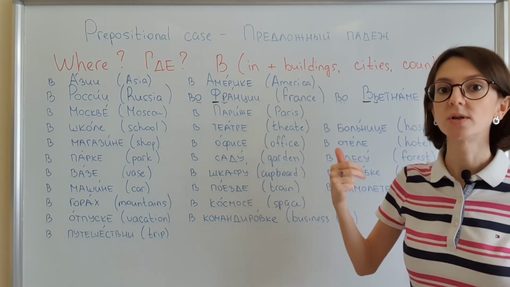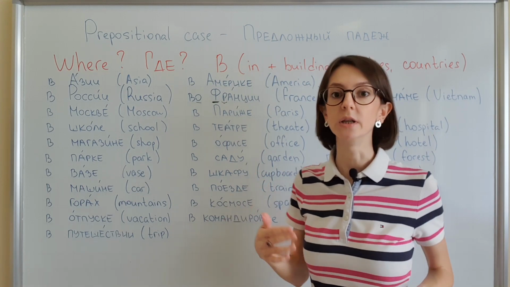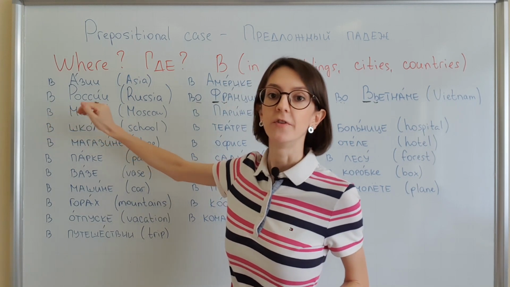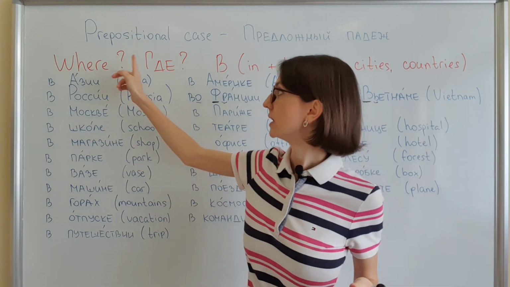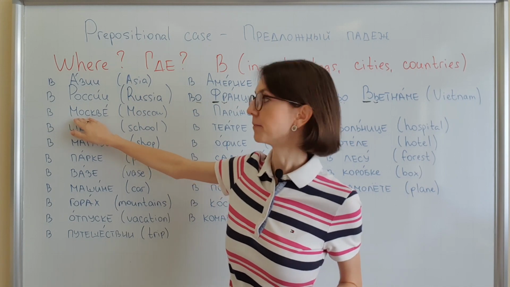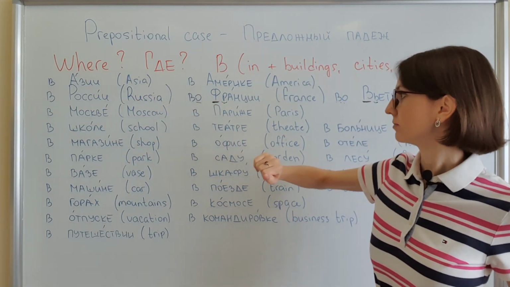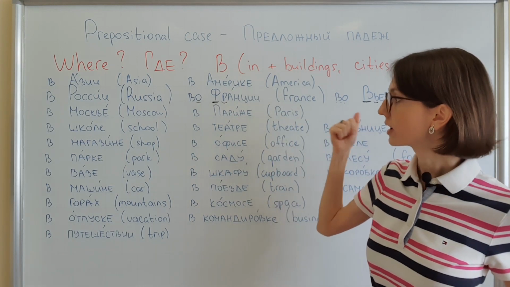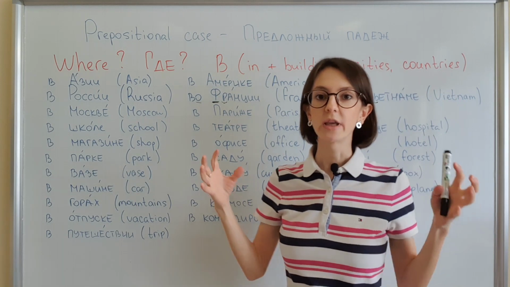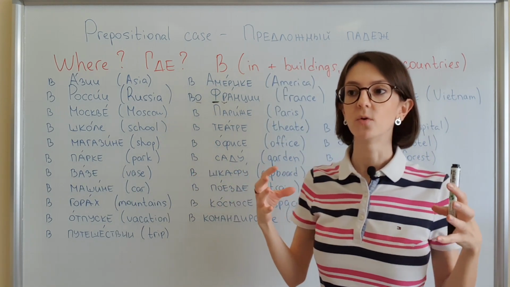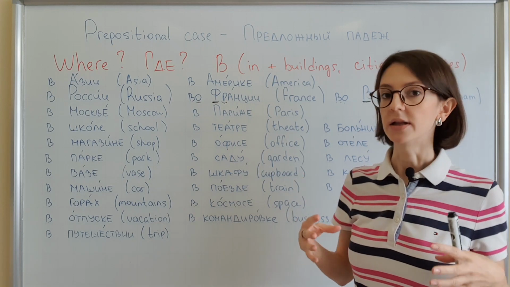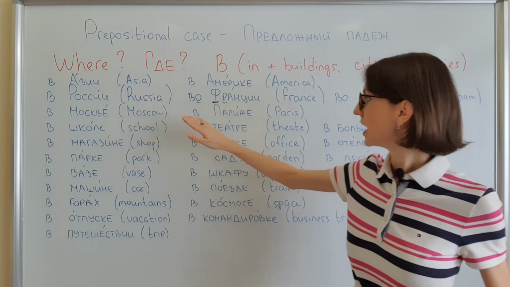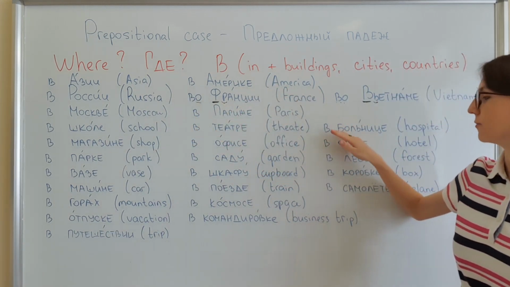When we are talking about cities, when you live, for example, in Moscow. Я живу в Москве. Я живу где? Я живу в Москве. В Париже. Another example. Yes, so в plus cities. When we are talking about buildings, if you are right now, for example, at school or in the school, в школе, в театре, в больнице,